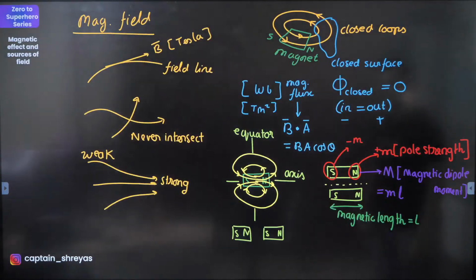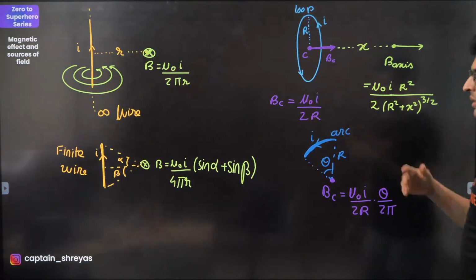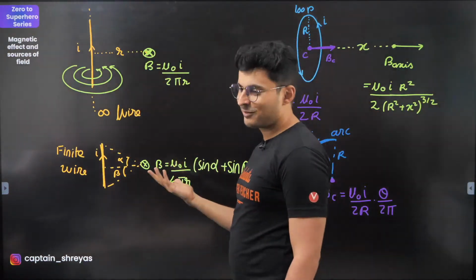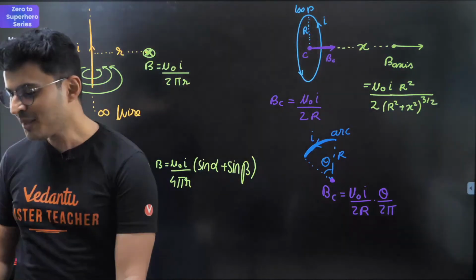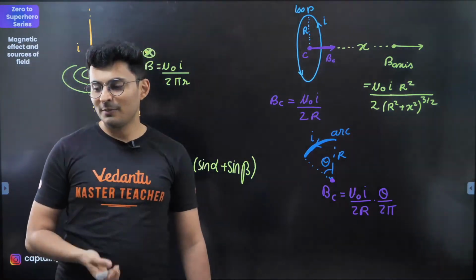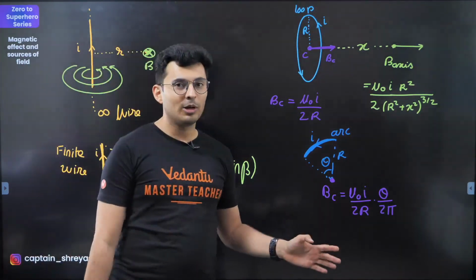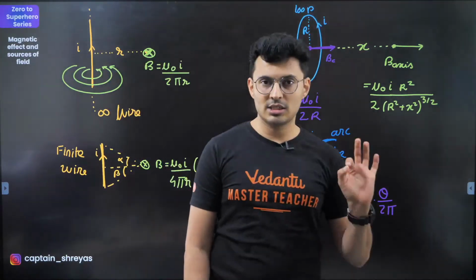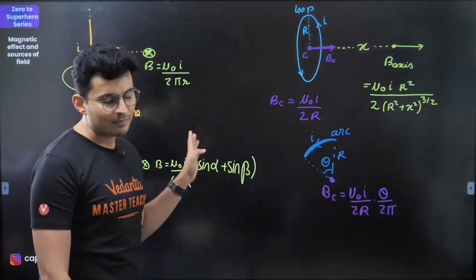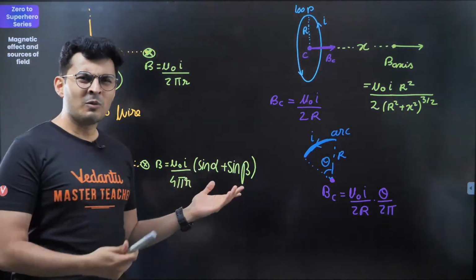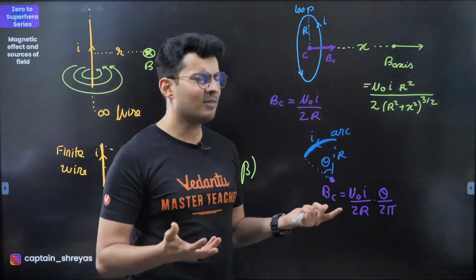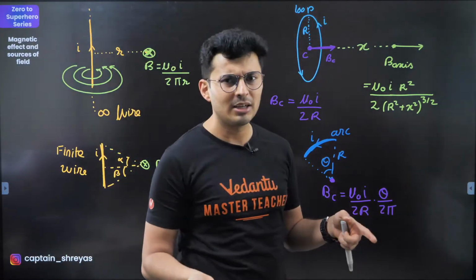Okay, moving on to the next one. Next we are going to go to the different geometries and their field formulas. Forget whatever you learnt in 10th. It's not needed. Just right hand rule, nothing else. Every time cross product. Do you know why you studied Fleming's left hand rule and right hand rule in 10th?